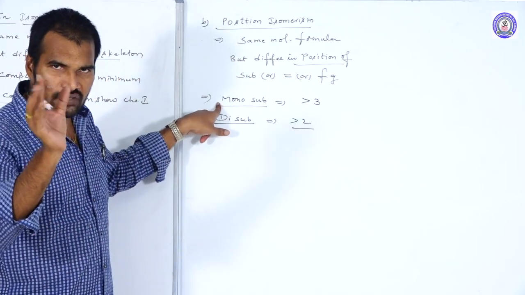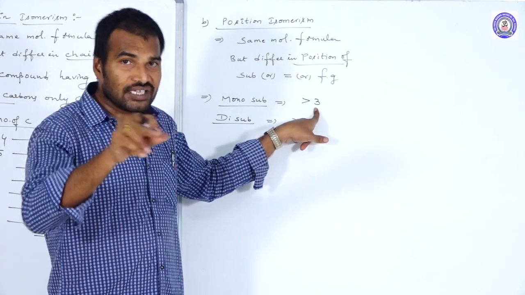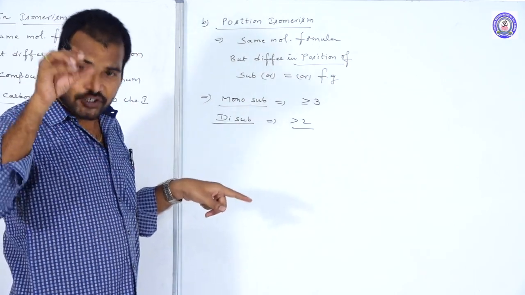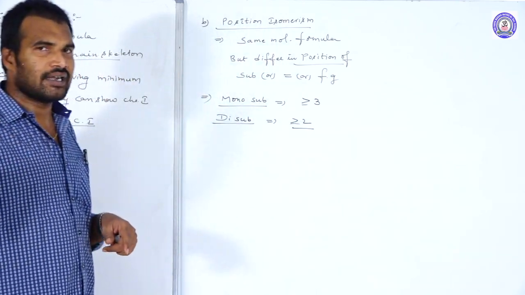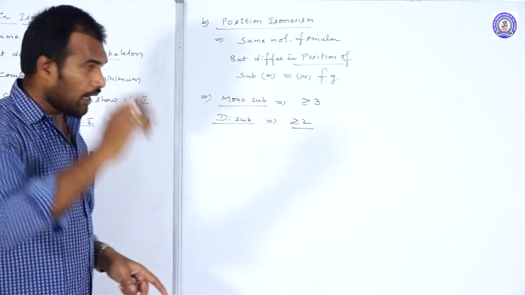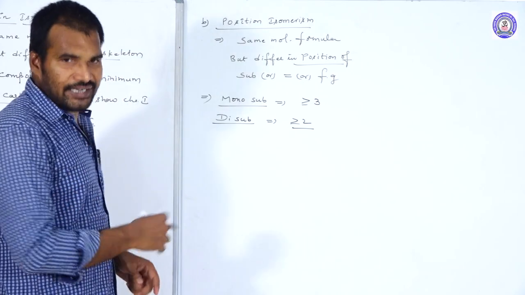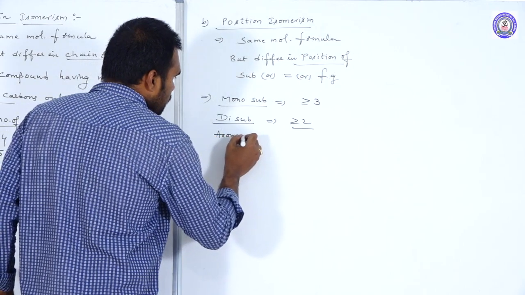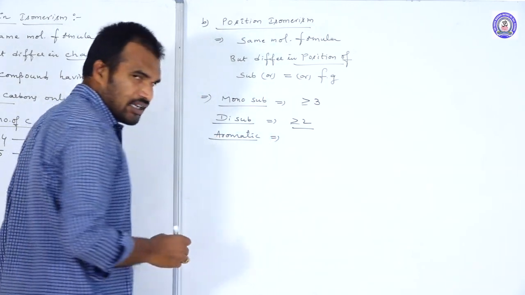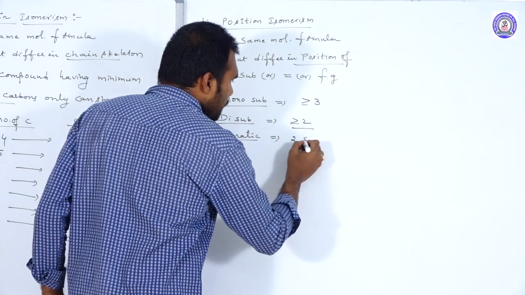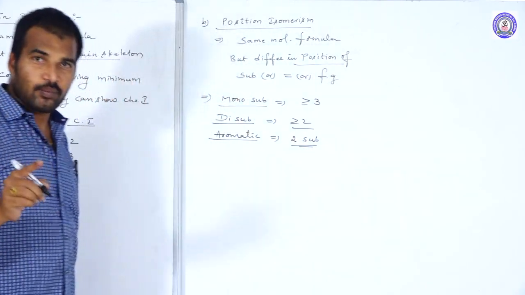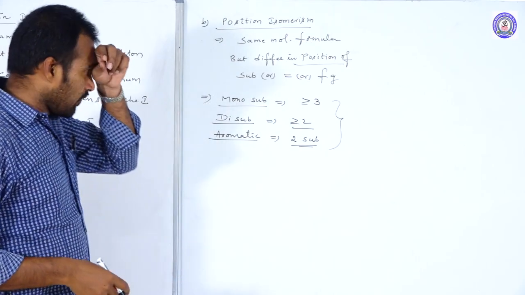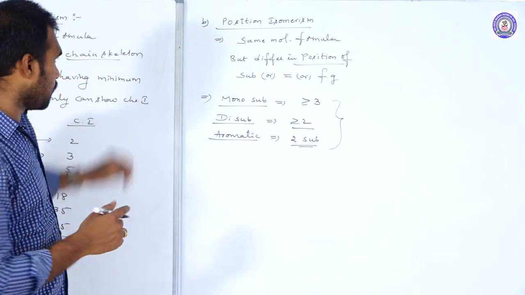So in case of only one substituent, minimum how many carbons are required? 3 carbons, greater than or equal to 3. In case of disubstituents, how many minimum carbons are required? 2 carbons. So that is why hydrocarbons with greater than or equal to 2 carbons can show position isomers. And in case of aromatic or cyclic compounds, a minimum of 2 substituents is required. So these are the minimum carbons required to show position isomers. This is about position isomerism.